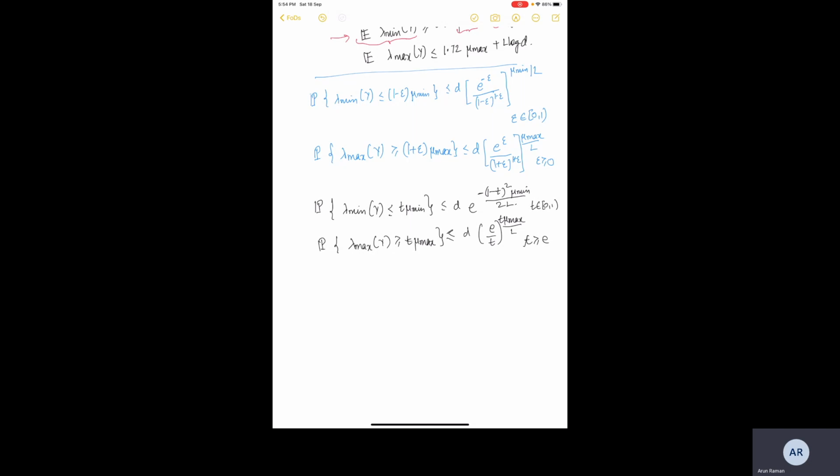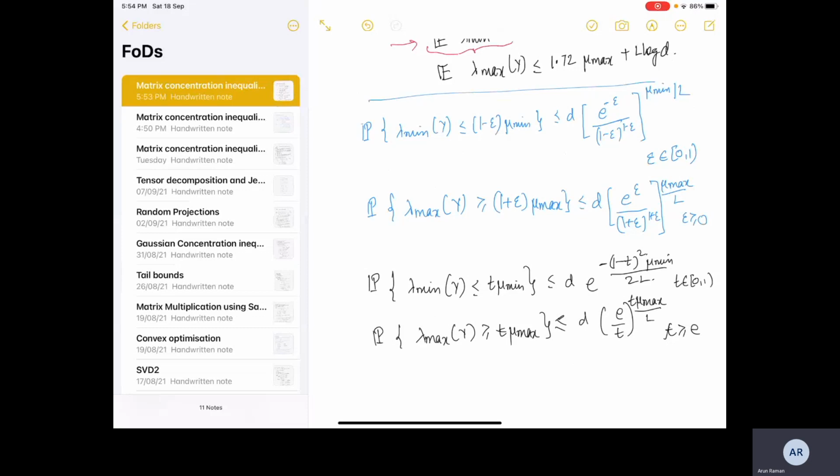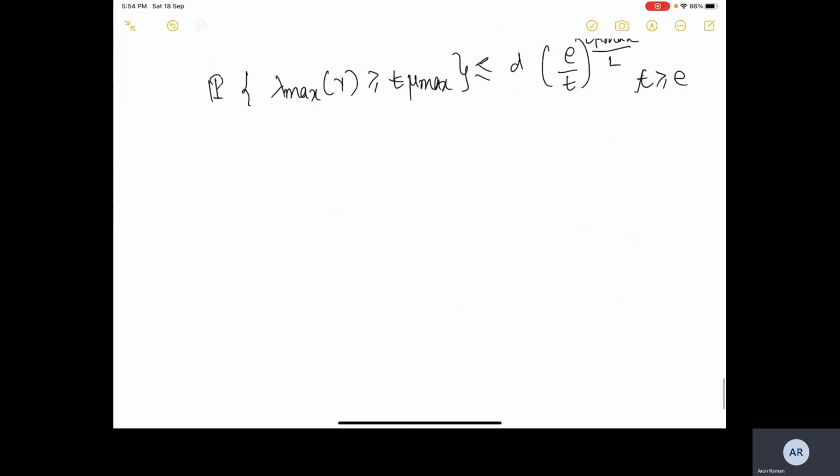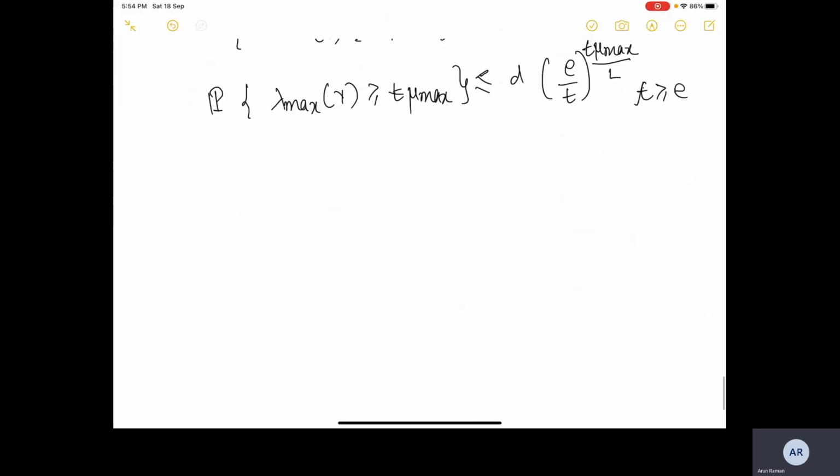Next, the last part of today's lecture is that we will jump onto the proof. So I will again go into the landscape mode for the proof. We will prove the maximum and minimum in two steps. The first will be for the maximum eigenvalue bounds.